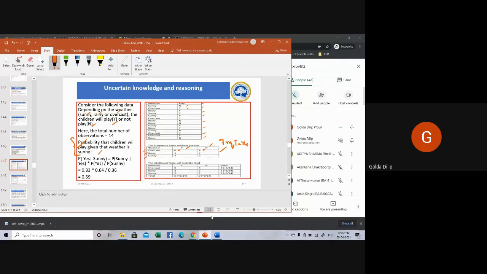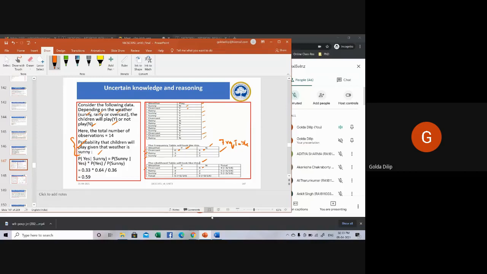Okay. So next you construct what is called a likelihood table. This is the frequency of occurrence of each value: how many times it occurs for yes, how many times for no. So that is the second step, you construct a frequency table. The next step is you construct your likelihood table. For example, overcast: the total is 4, 0 plus 4. So 4 divided by the total number of observations. You have 14 observations, so 4 divided by 14.